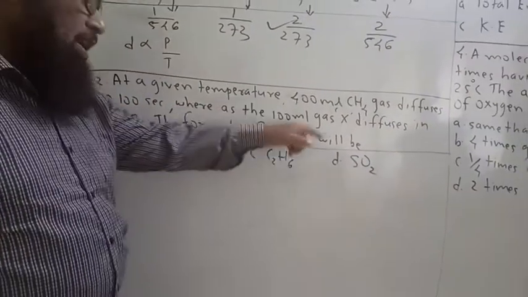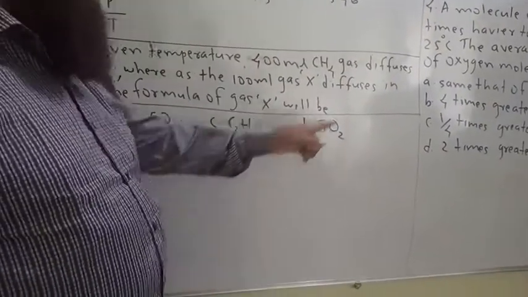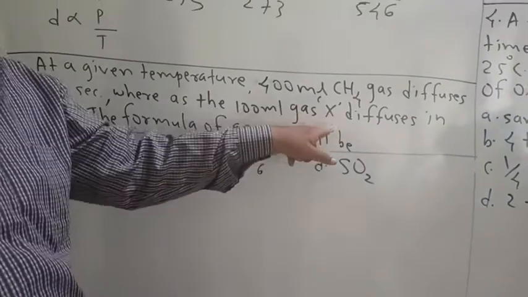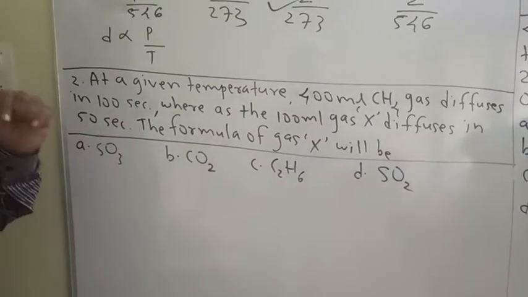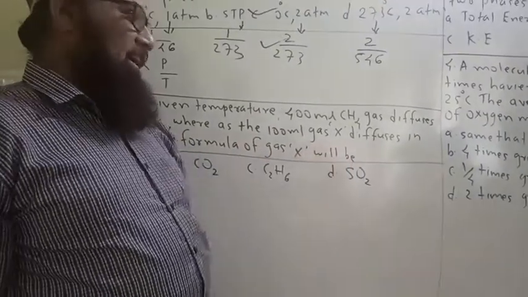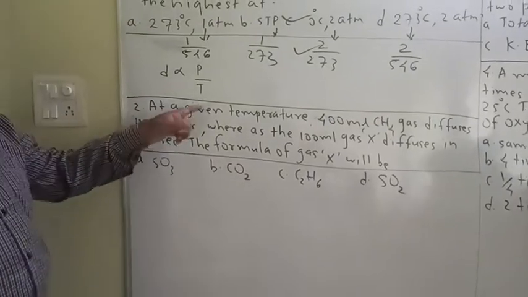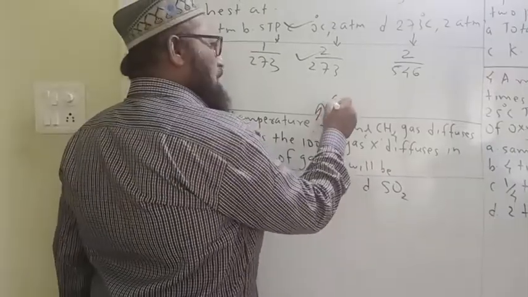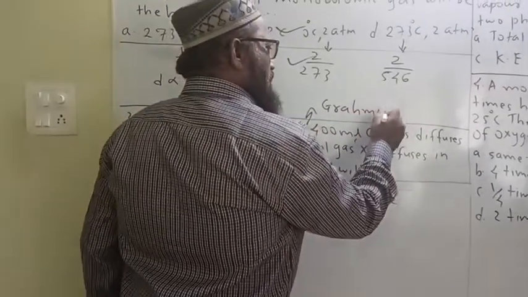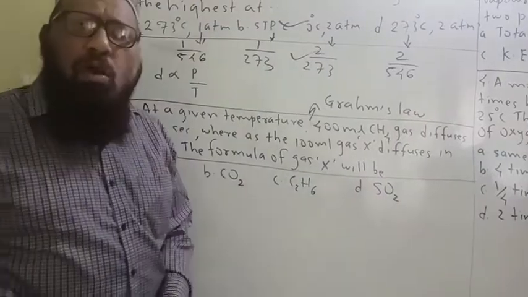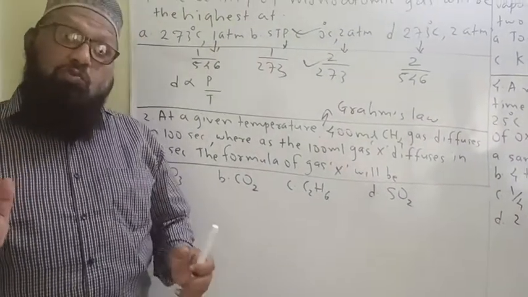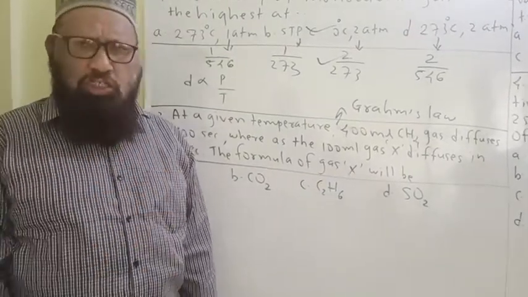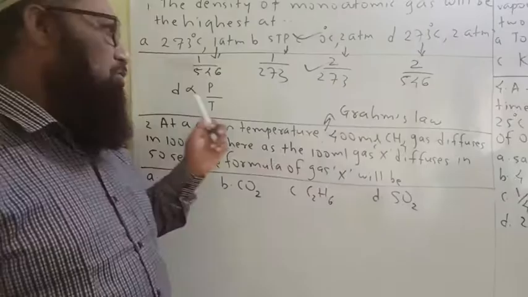Second question. At a given temperature, 400 ml methane gas diffuses in 100 seconds, whereas 100 ml of gas X diffuses in 50 seconds. The formula of gas X will be. Dear students, this question depends on Graham's law of diffusion. What is the meaning of diffusion? The spontaneous process of mixing of two gases to form a homogeneous mixture is called diffusion.